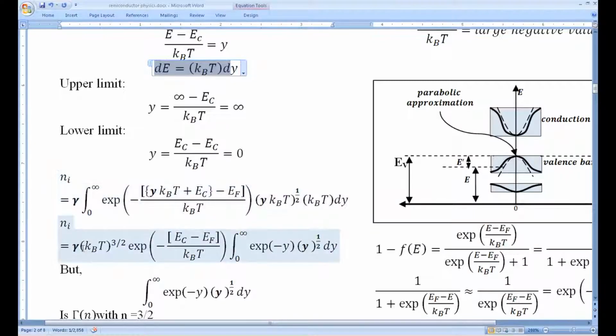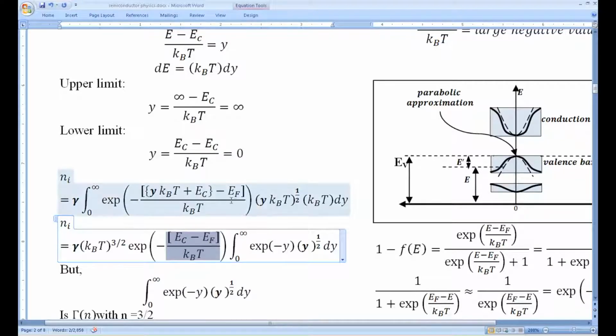So gamma times (kBT) power 3 by 2, and in this part, apart from this y, all the remaining terms are constants. If you expand this term, minus y kBT by kBT is just e power minus y, and the rest of the term is minus Ec plus Ef. So it is exponential of (Ef minus Ec) by kBT. It is also a constant, so we are pulling it out of the integral, and the final part of the integral is 0 to infinity e power minus y, y power 1 by 2 dy.